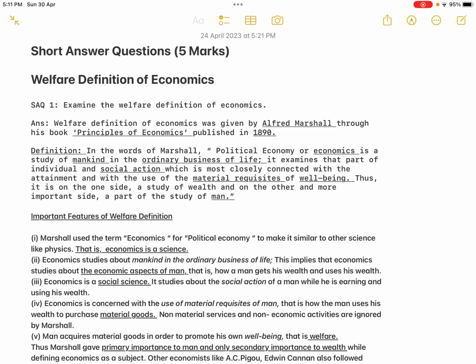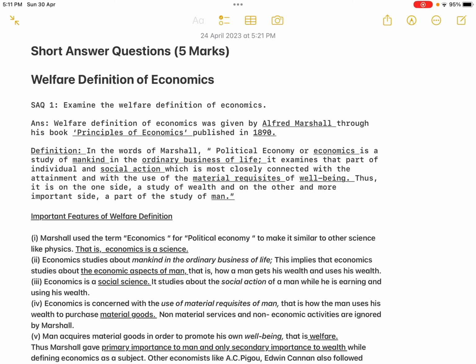So what is economic activity? Earning income and spending income. That is the only economic activity. Economics is concerned only with the economic activities of man. So the non-economic activities are ignored by Marshall. And of course, without saying, all the illegal activities are also ignored.